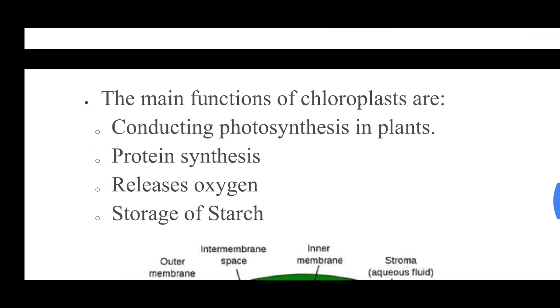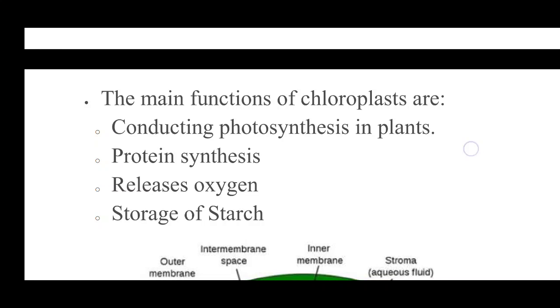The main functions of chloroplasts are conducting photosynthesis in the plants, protein synthesis, release of oxygen, and storage of starch. These are the main functions of chloroplast. It helps in the synthesis of protein because it has ribosomes in it. It releases oxygen. Whenever we inhale, the oxygen gets inside our lungs. From the lungs it moves into a part known as alveoli, and from alveoli it moves to the mitochondria where it undergoes cellular respiration. So it releases oxygen in the mitochondria.